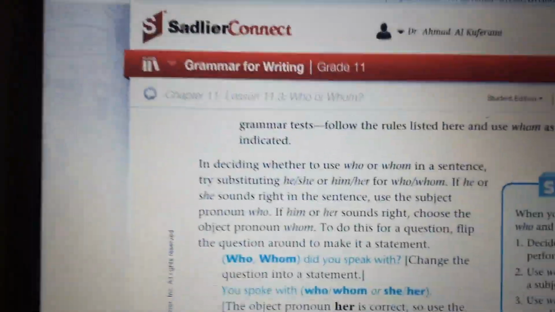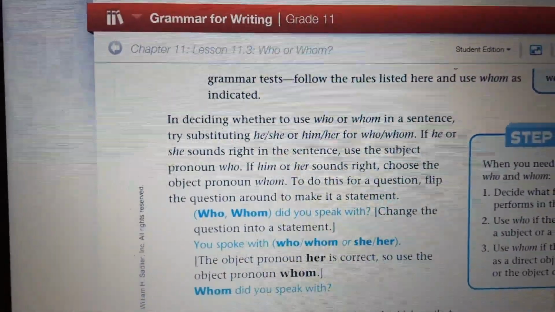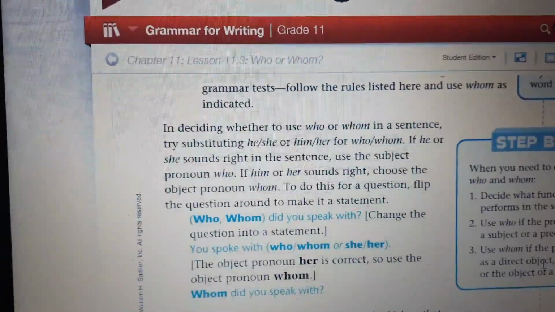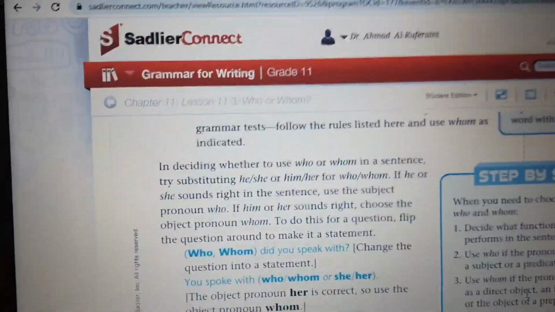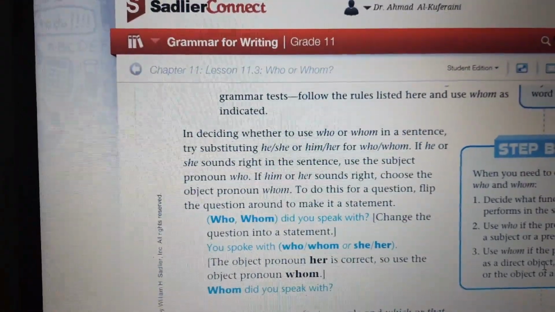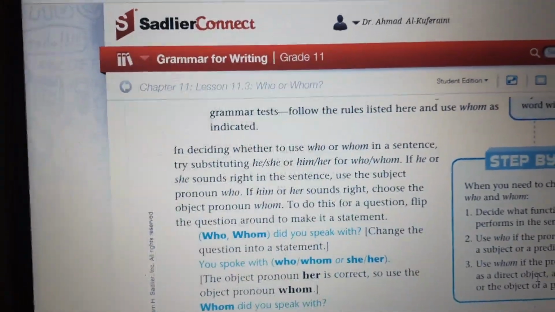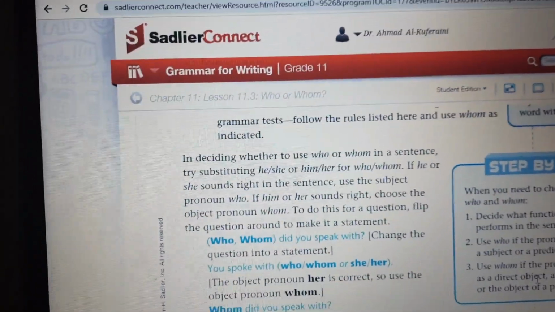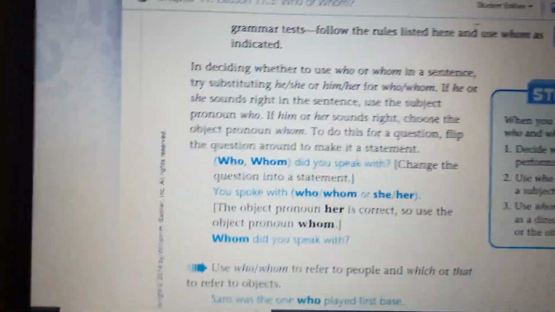In deciding whether to use who or whom in a sentence, we're going to try to use he, she, him, her for who and whom. If he or she sounds right in the sentence, use the subject pronoun who. If him or her sounds right, then choose the object pronoun whom. To do this for a question, okay?